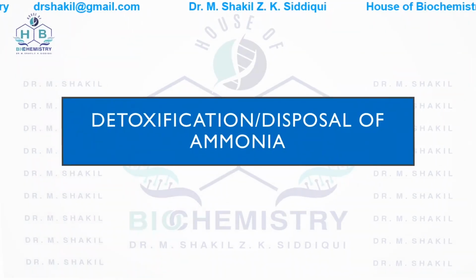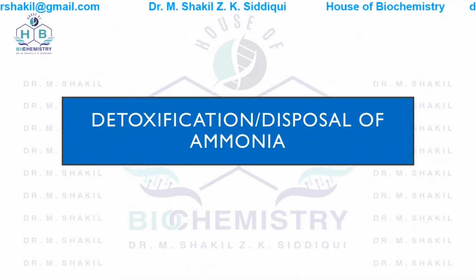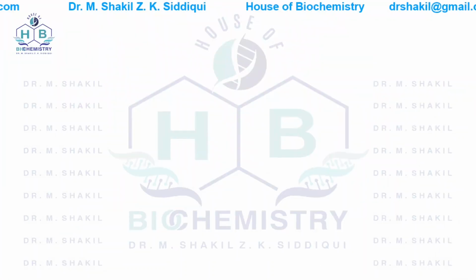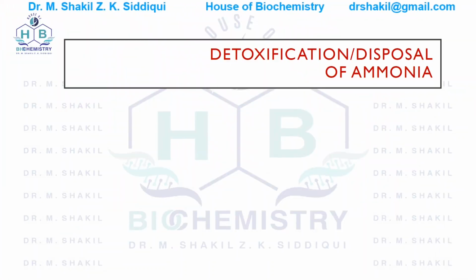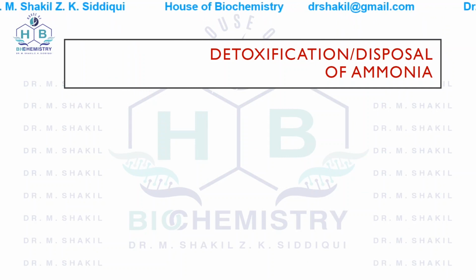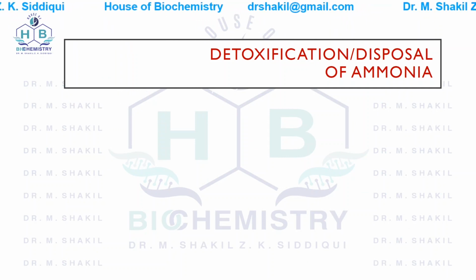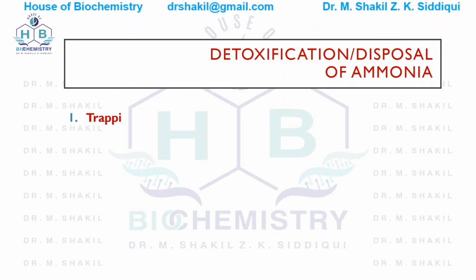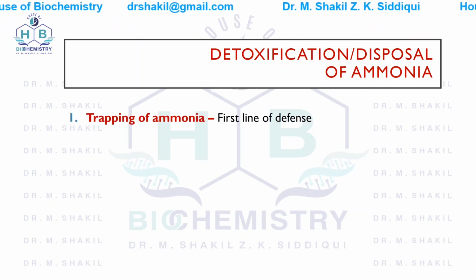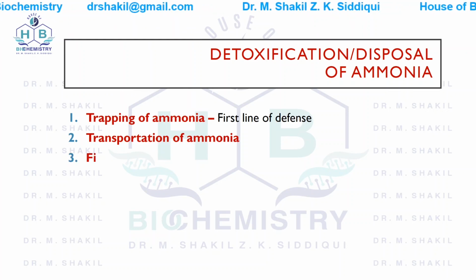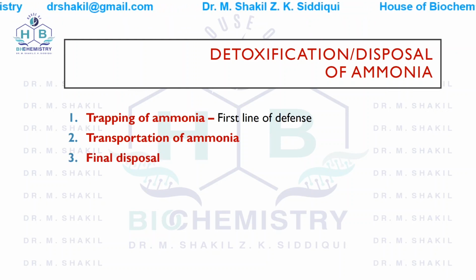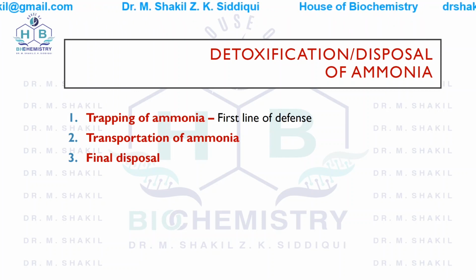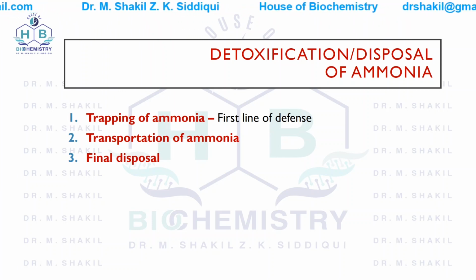Our today's topic is detoxification, disposal of ammonia. In this topic, we will discuss how ammonia is trapped from the cells, then it is transported into the liver where it is detoxified and then excreted into the urine. So first step is the trapping of ammonia, which is the first line of defense.